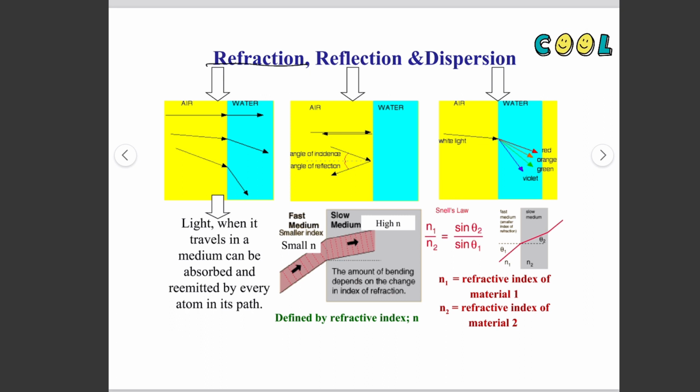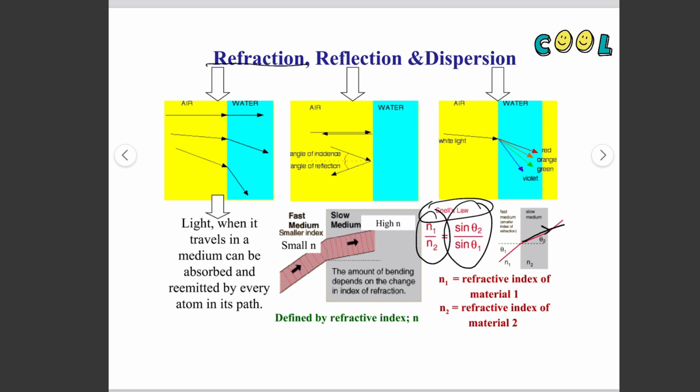If the refractive index of the material is high, then of course the light will slow down and bend toward the normal. Snell's law shows the refraction of light, where the ratio of n1 and n2 is equal to sine of theta 2 divided by sine of theta 1.